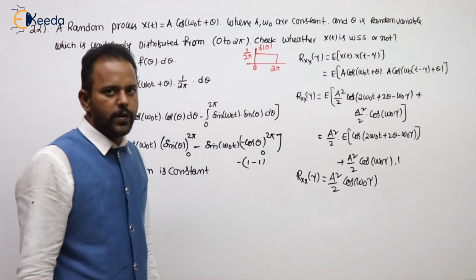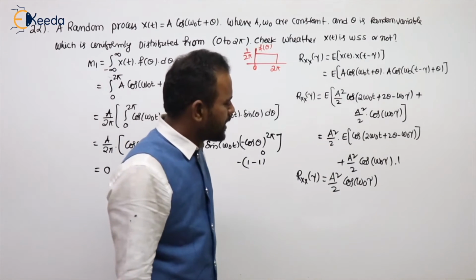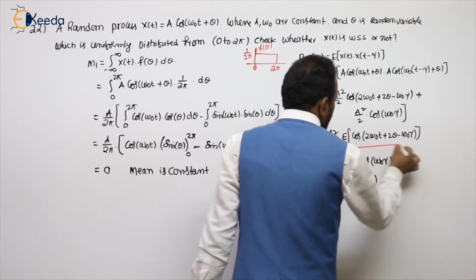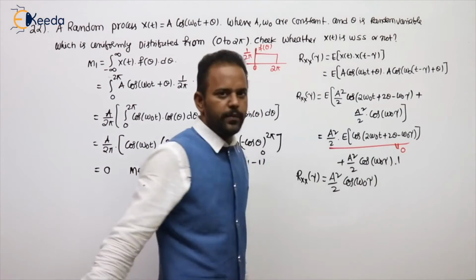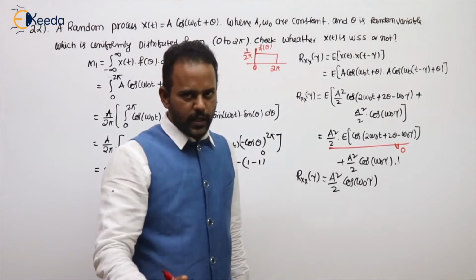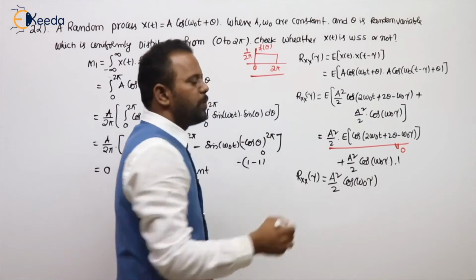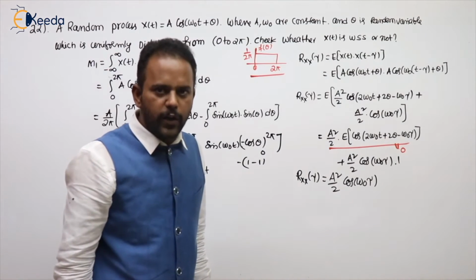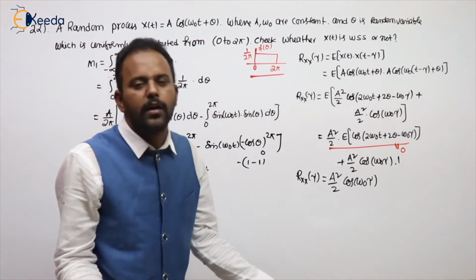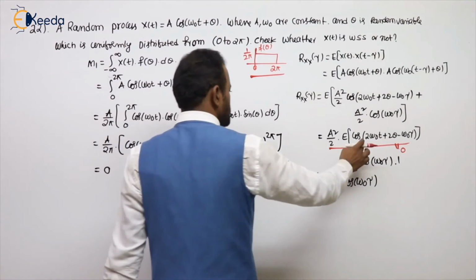A square by 2 into cos omega naught tau. Why sir, why did I approximate the first term as 0? What is the meaning of expectation? It is the average value. The average value of a cosine over the duration of 2 pi will obviously be 0, because the positive cycle is equal to the negative cycle. So that's why this is 0.